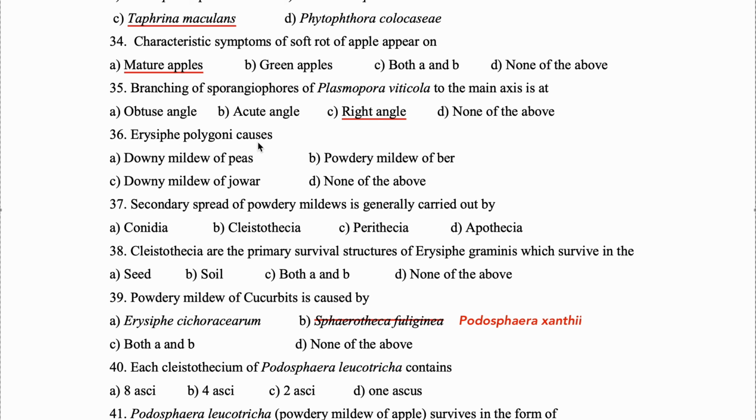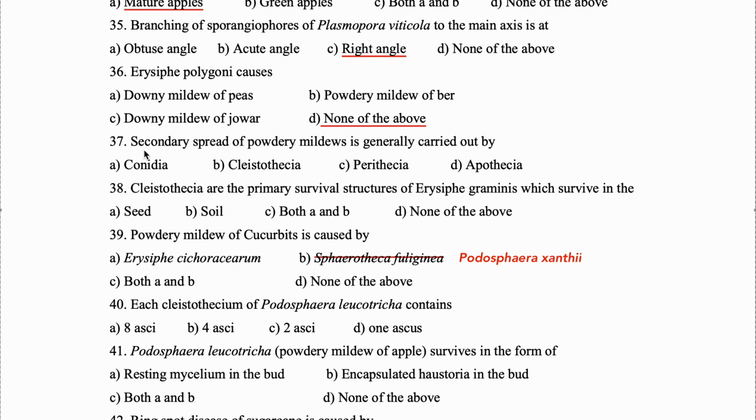Erysiphe polygoni causes... Now, Erysiphe is the genus for powdery mildew. So automatically option A and option C are excluded. Now comes option B, powdery mildew of ber. Yes, in the first go we can think it can be powdery mildew of ber, but this is not right, because for ber, the genus causing powdery mildew disease is Oidium. But here the question asks Erysiphe. So here the answer will be none of the above.